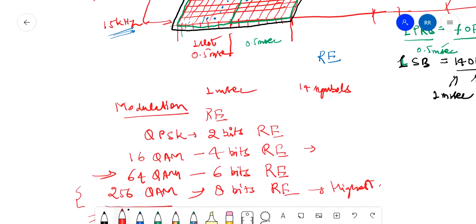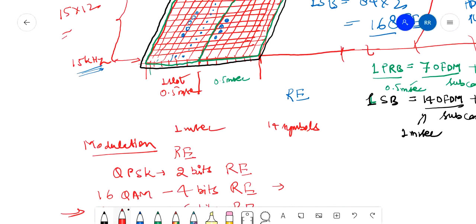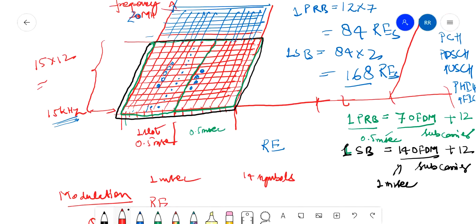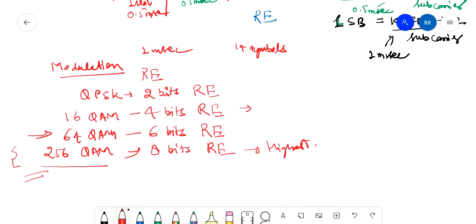So I think that's all for today. It's enough, so you can revise it, and in the next lecture we will calculate the speed of LTE, how 100 Mbps comes, how 400 Mbps comes, how 200 Mbps comes.